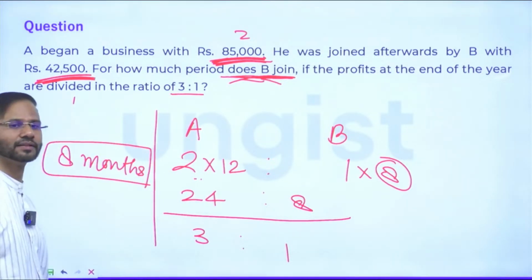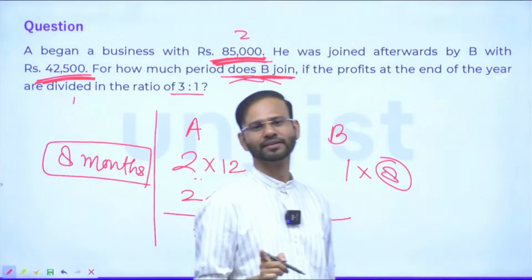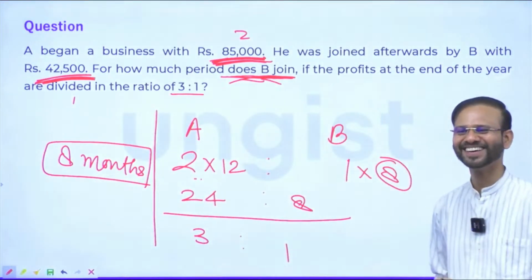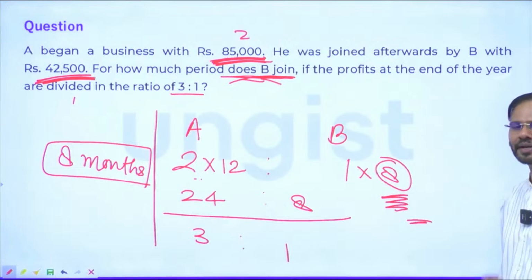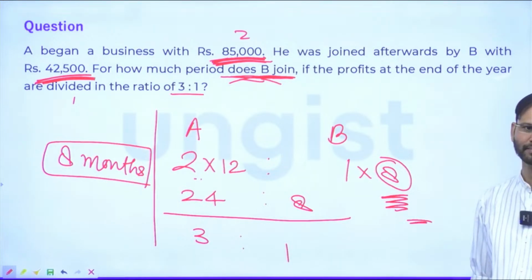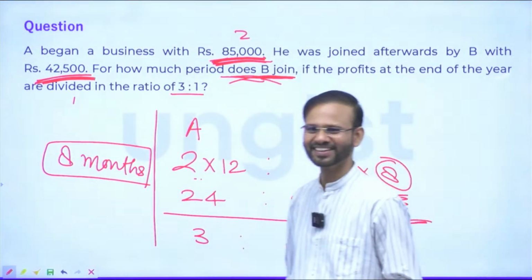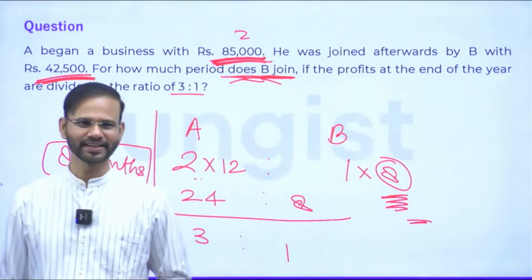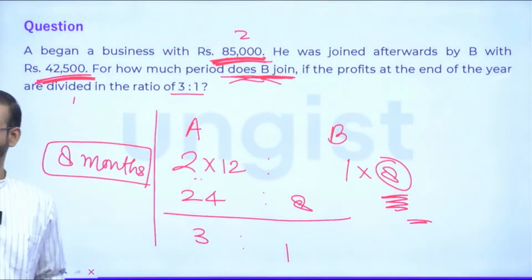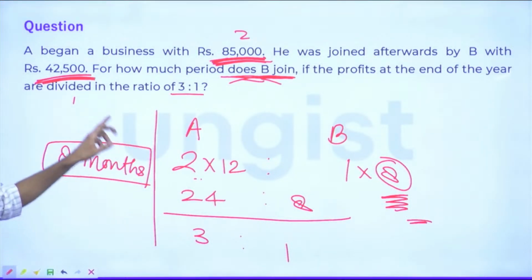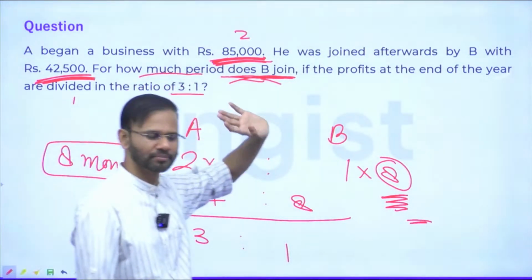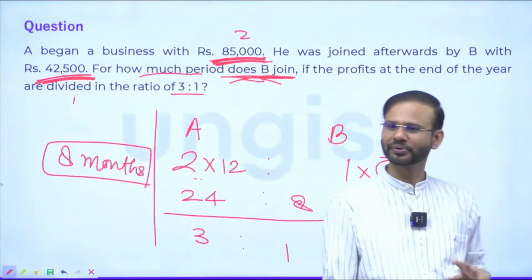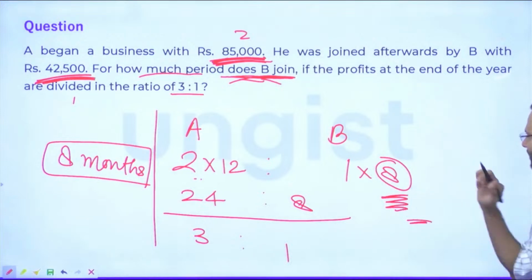Guys, please, you need to read the question carefully, right? Here, the answer is he was there in the business for 8 months, right? Yes, yes, 8. 8 is the correct answer, right? Because this time the question is asking for how many months did B join the business. I mean for how much period B was in the business. Okay? The answer is 8.